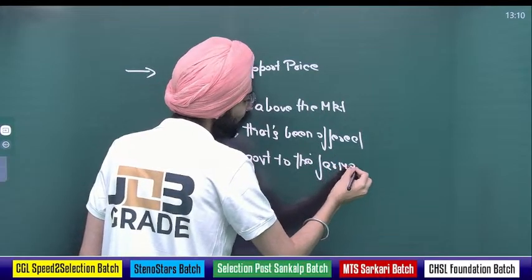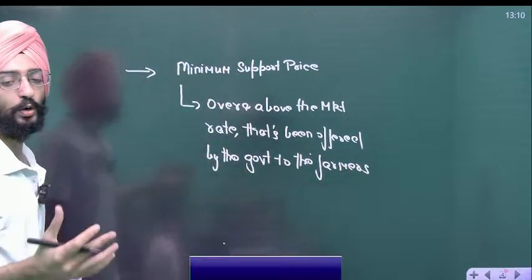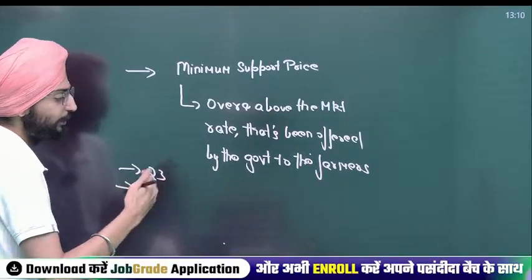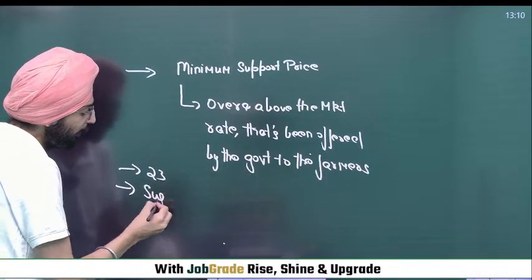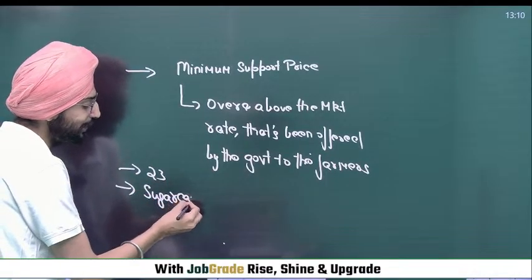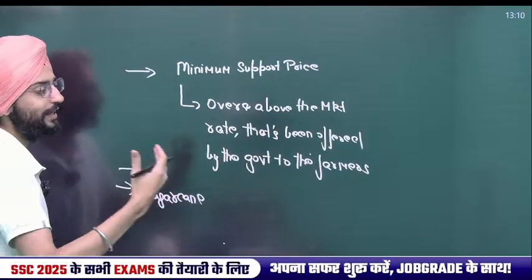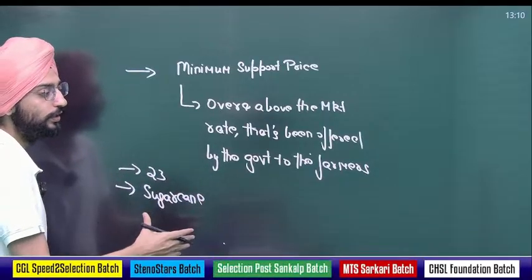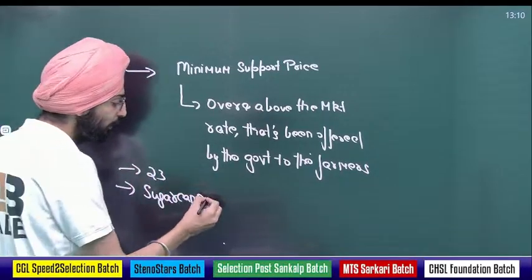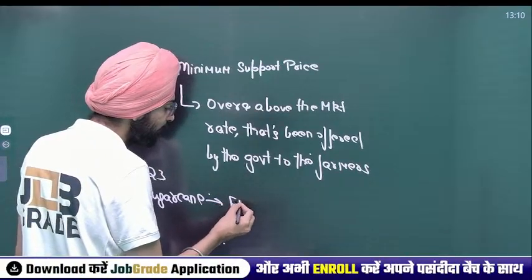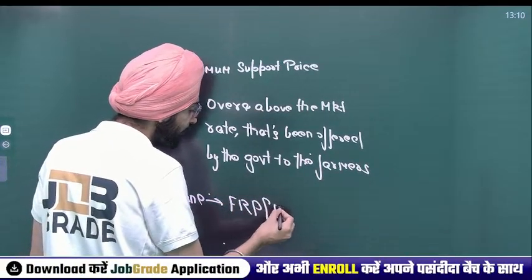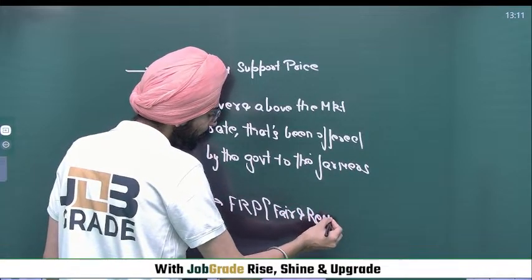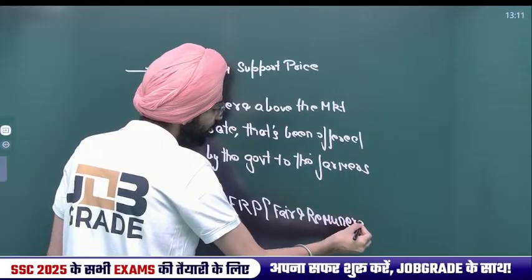Take an example. MSP has been announced for 25 crops. Officially, it's 23 crops. Two others are different: cotton and sugarcane. For sugarcane, FRP is announced. It's equivalent to MSP, but its name is different because there are separate problems associated with the sugarcane industry. We're going to discuss that in a separate topic, but its name is FRP, that's fair and remunerative price.